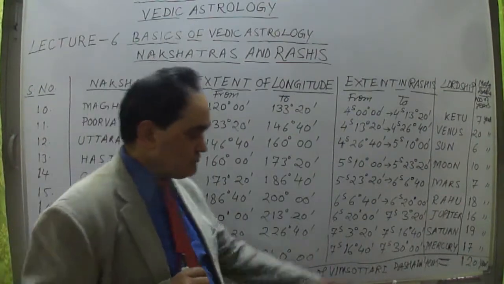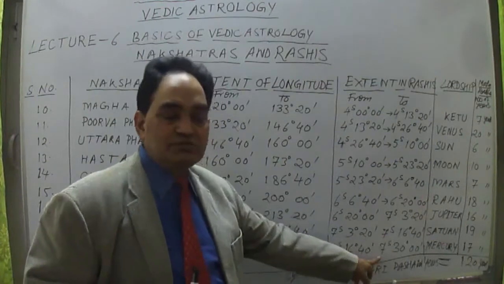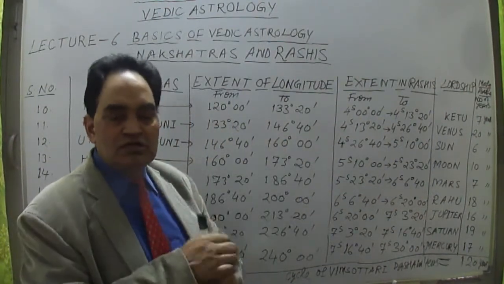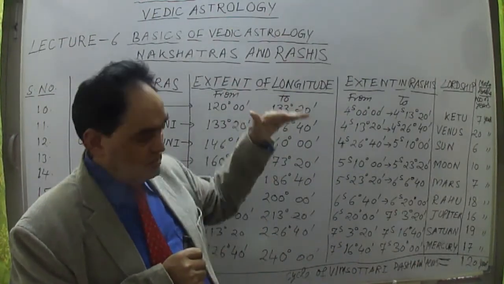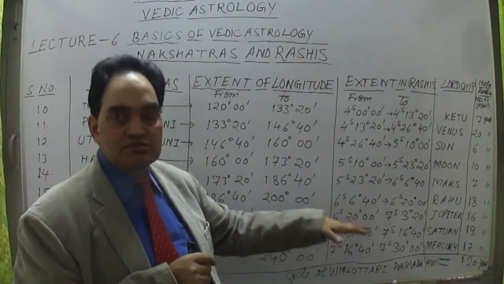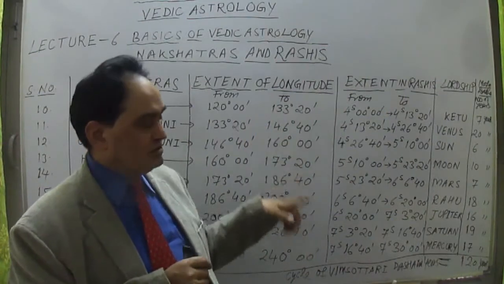Okay. Now this is up to Scorpio sign, because 7 signs past 30 degree are completed. That means the Scorpio sign is completed. So 4 signs for the first 9 nakshatras. The next 4 signs, up to the Scorpio sign, the 8th sign, are completed. So these 9 nakshatras are completed in the same way as before.